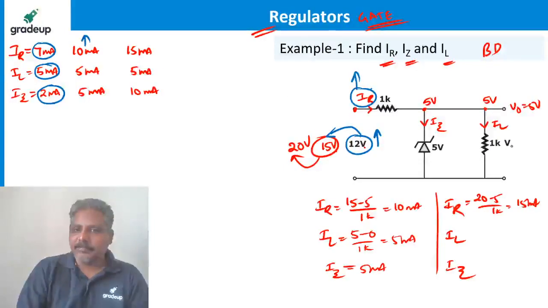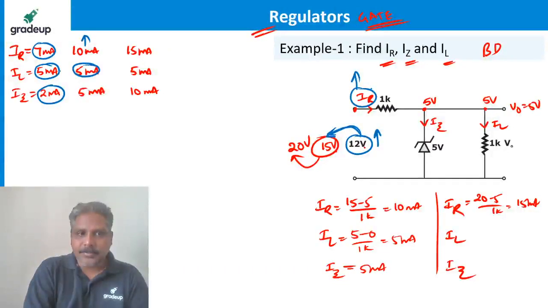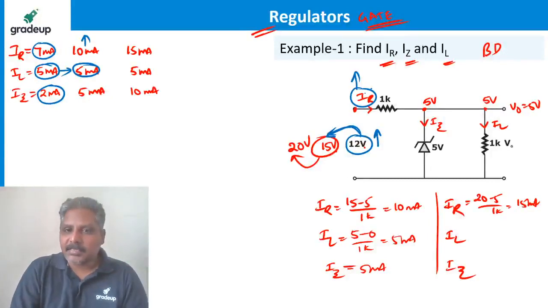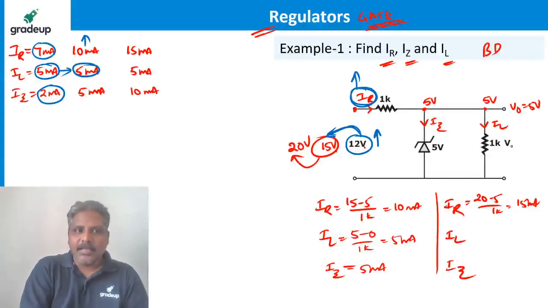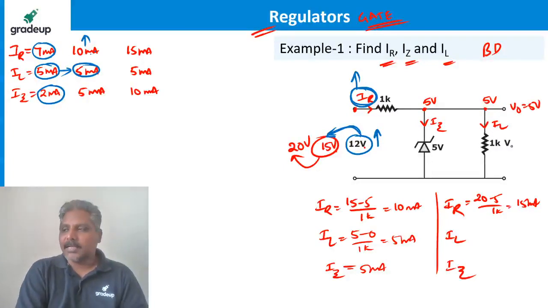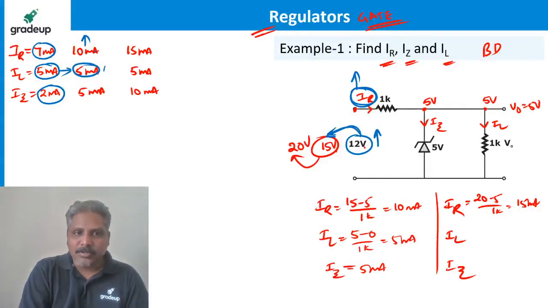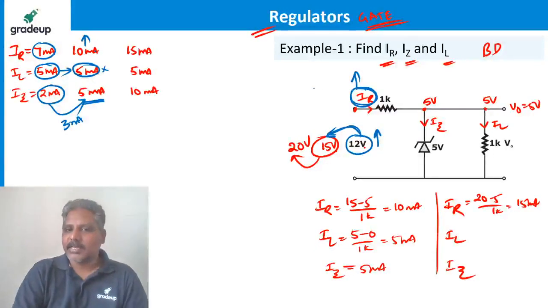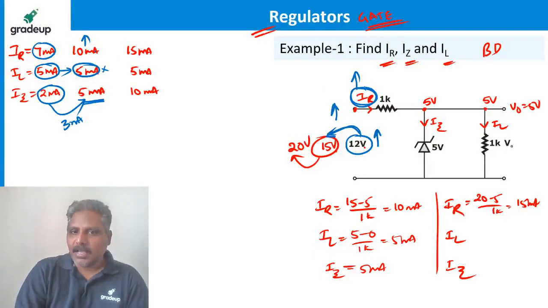But see, if input voltage increases, load current remains the same. But what is increased? That extra current which is coming. See, it was 7 milliampere, increased to 10 milliampere. That extra 3 milliampere is not going through this side. It is going through the Zener. 2 to 5 it has been increased. That means 3 milliampere is increased. That's what I said: when input increases, IR increases, that extra current will go through the Zener.